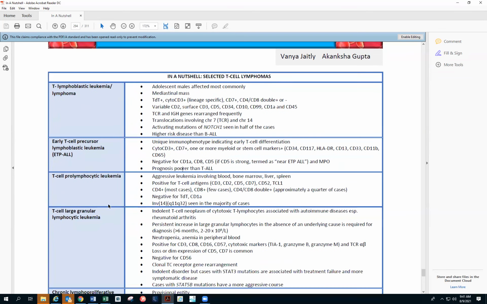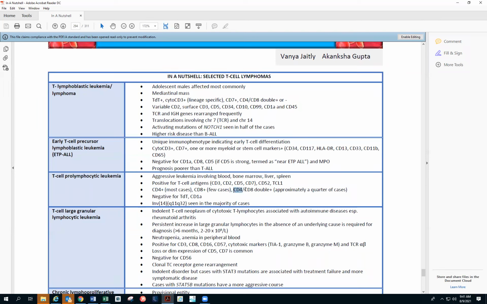So that's that. Coming to T prolymphocytic leukemia, you have to remember that most of the T prolymphocytic leukemias are CD4 positive. They are aggressive leukemias involving blood, bone marrow, liver, and spleen. They will be positive for the T cell antigens, so CD3, CD2, CD5, CD7. The specific antigens are CD52 and TCL1. So those are the more specific antigens. Most of the cases will be CD4 positive, and few cases will be CD8 positive.